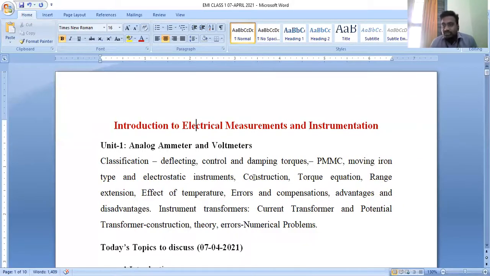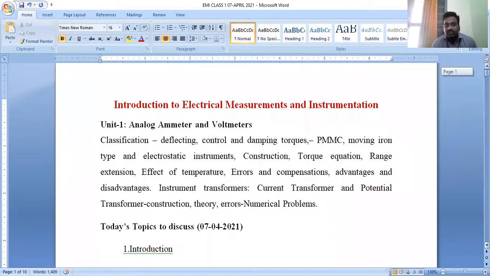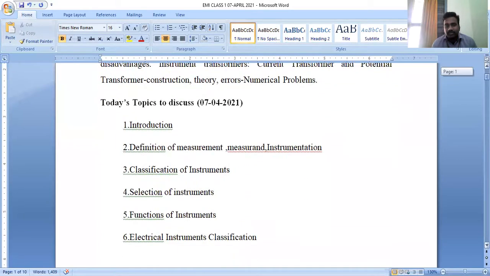Before discussing the instruments like permanent magnet moving coil instruments and their specifications, current transformer and voltage transformer or potential transformer, and numerical concepts, and the concepts present in the syllabus copy which we discussed so far, what are the contents which we are going to discuss today? Today we will see the brief introductory part.